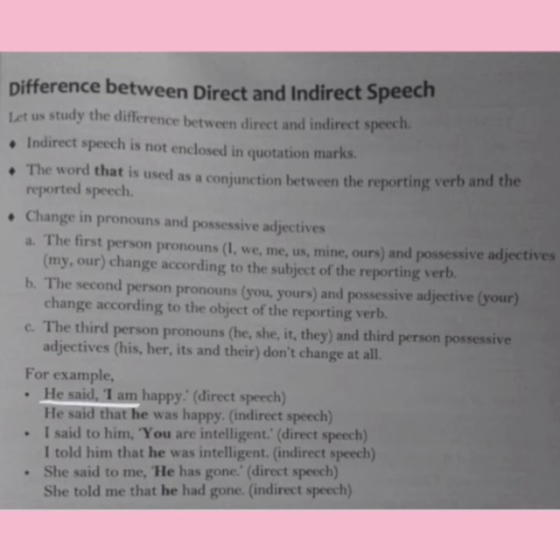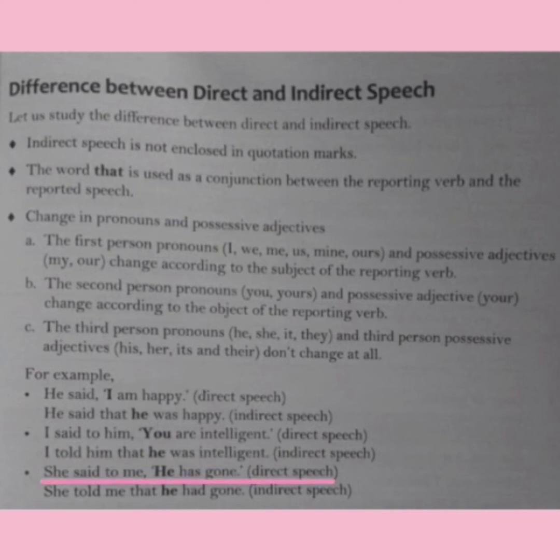The direct speech is: he said, "I am happy." The indirect speech will be: he said that he was happy. The "I" has been changed to "he." Next example: I said to him, "You are intelligent," which is in direct speech. The indirect speech will be: I told him that he was intelligent.